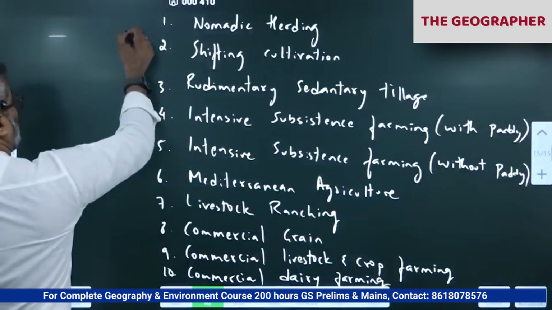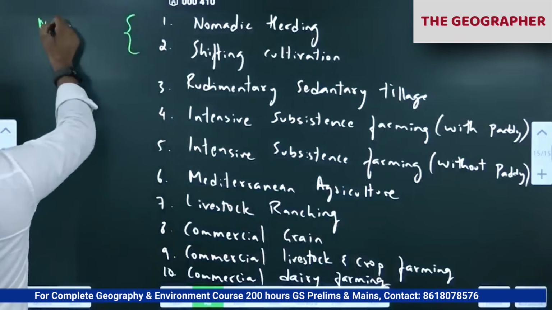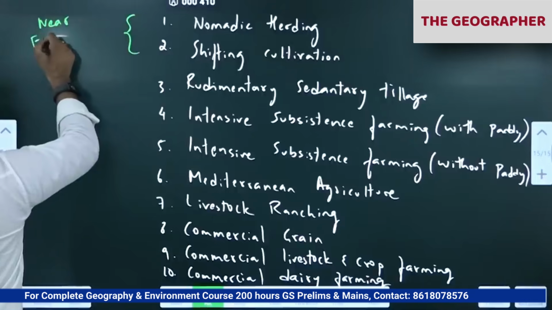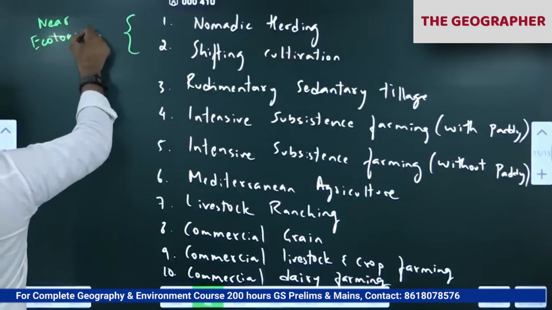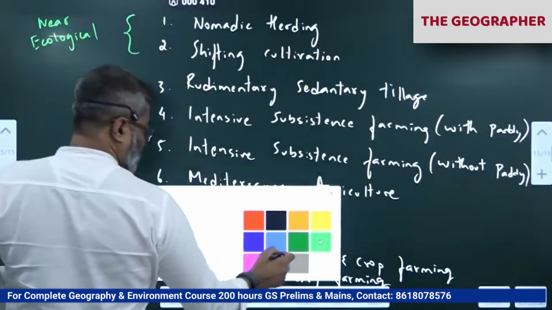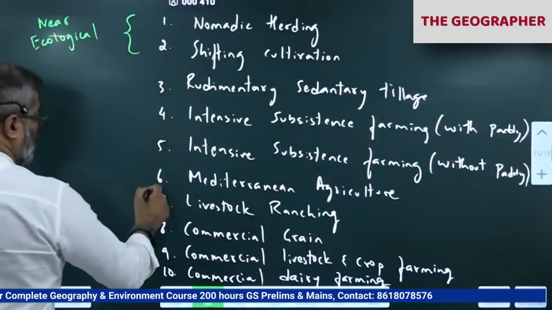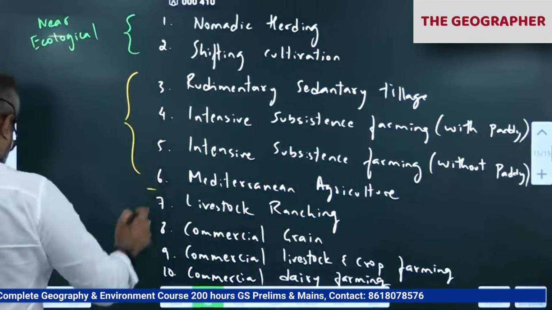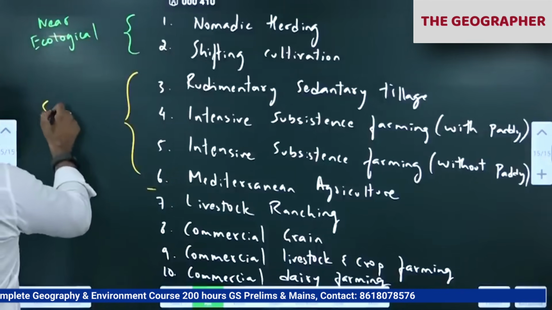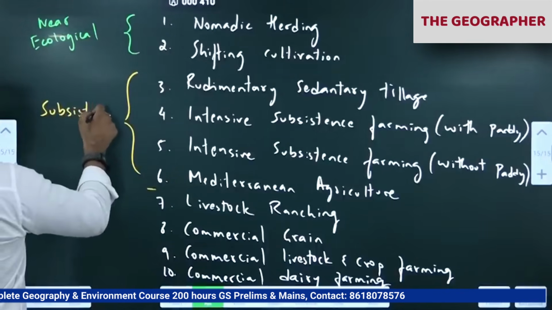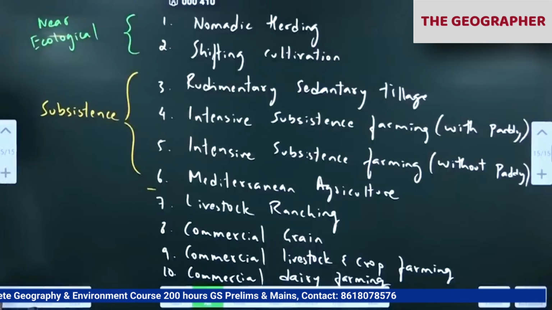First two he called near ecological methods, means close to nature. Near ecological. These he called subsistence. Mostly subsistence in nature, because whatever they cultivate they use for self consumption, not for commercial.